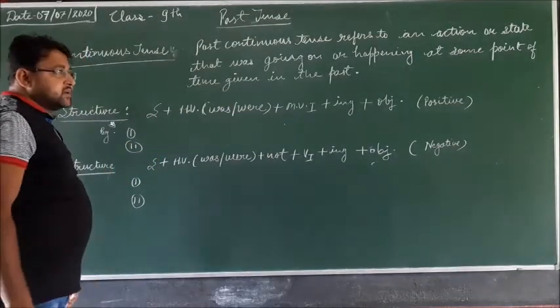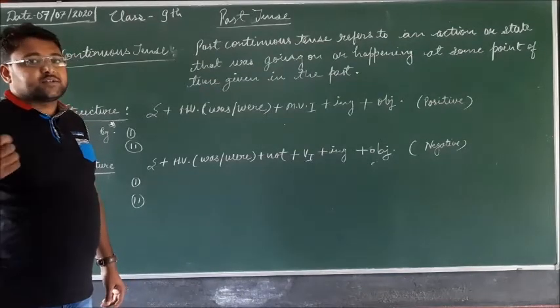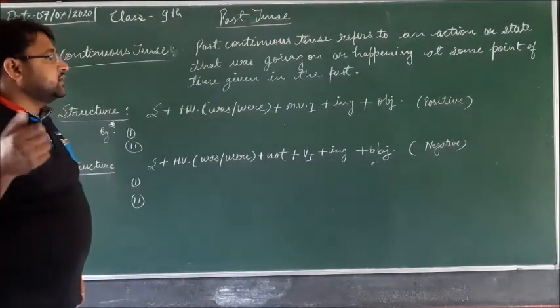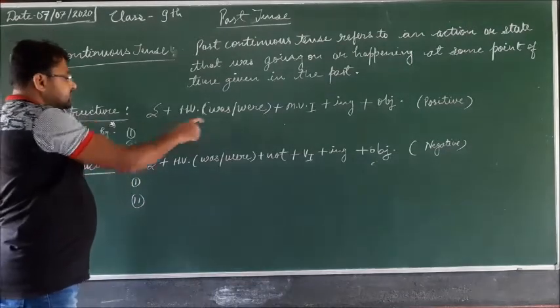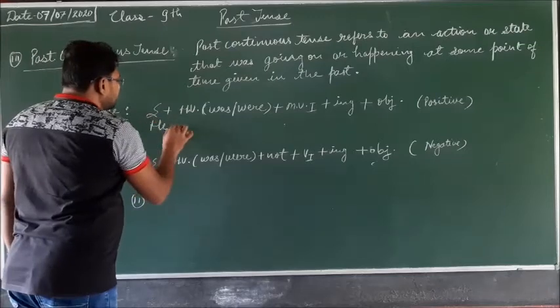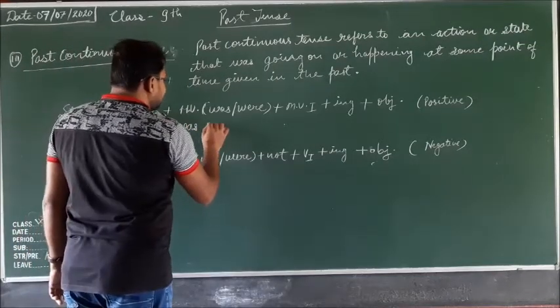So suppose, he was riding horse. He is the singular subject, so in that case we will apply was.